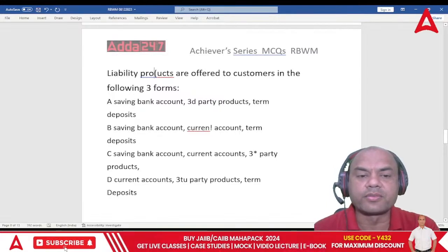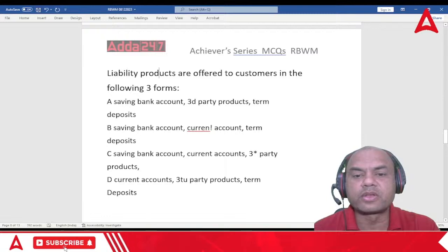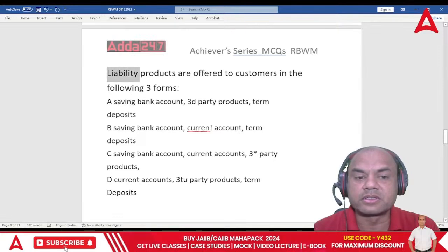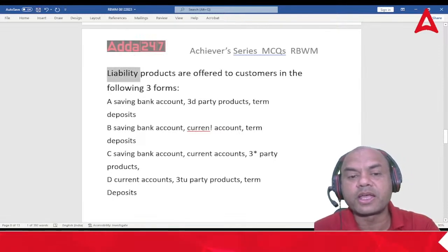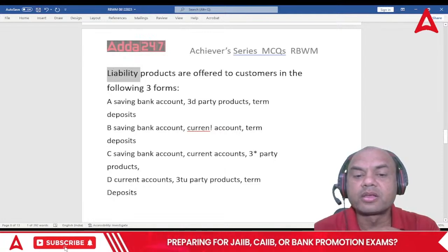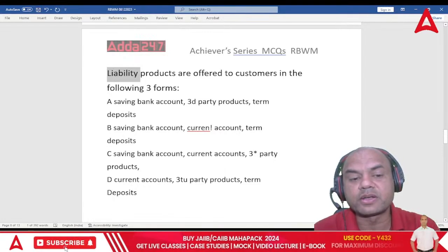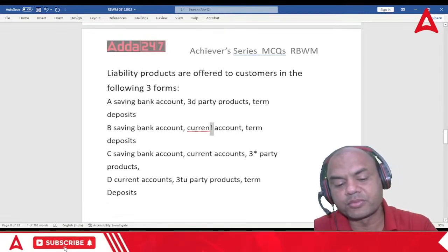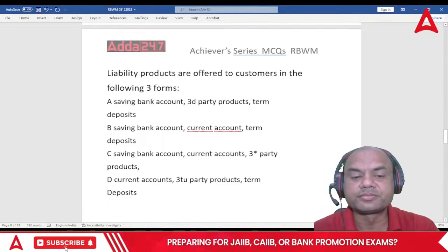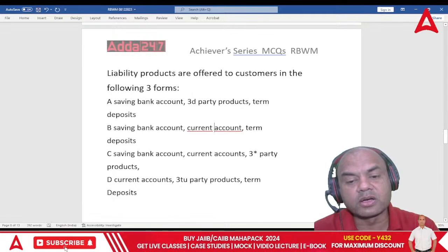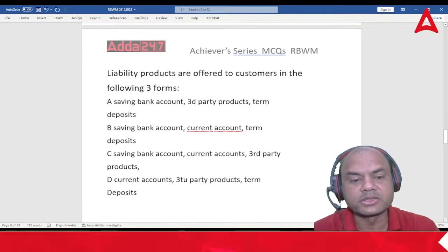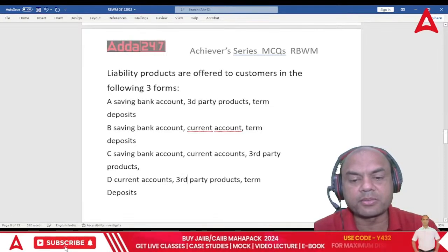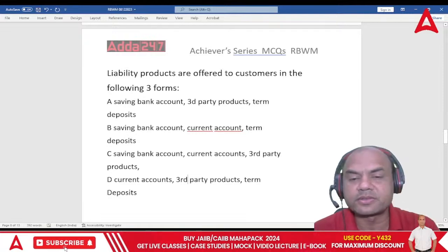Liability products offered to the customers in the following three forms. So liability means what? Deposit. So deposits are offered in what form? Savings account, third party products means insurance, mutual fund, term deposits. Second is savings account, current account, and term deposit. Saving account, current account, third party product. And current account, third party products, and term deposits. So what should be the answer?